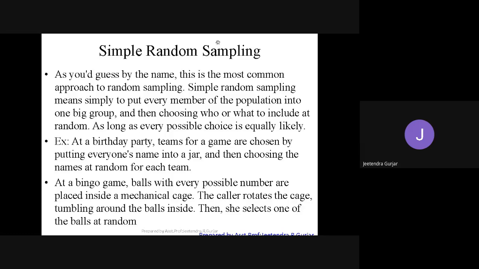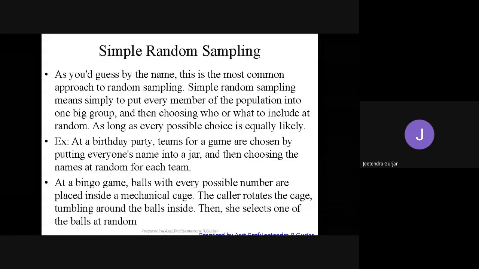You can see here, simple random sampling means simply putting every member of the population into a big group. Populations are again groups. If all the students take admission in GIT, they are distributed into groups randomly.